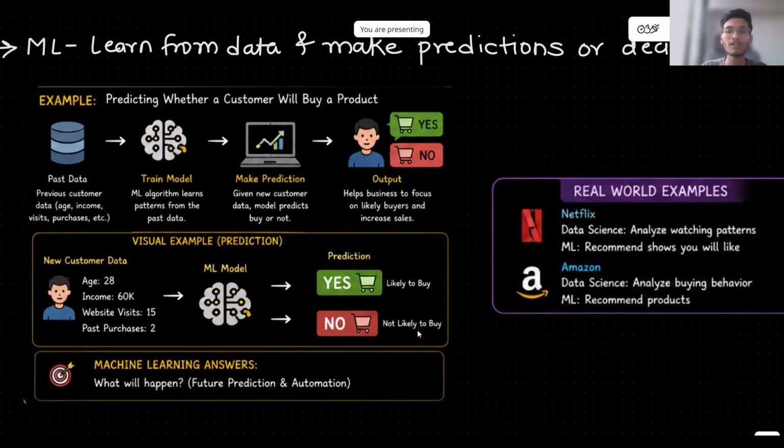So I tried to give a very quick overview of data science and machine learning. These particular branches are very much broader, data science and machine learning. In this introduction video, I just gave you a quick recap. In this particular video, I only gave you an overview to understand what data science and machine learning are.